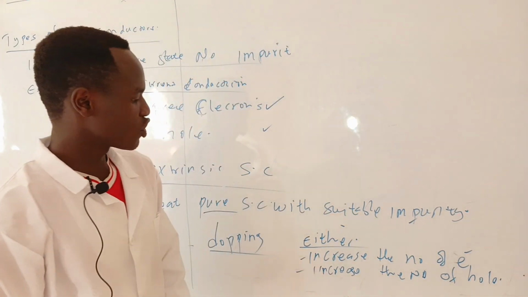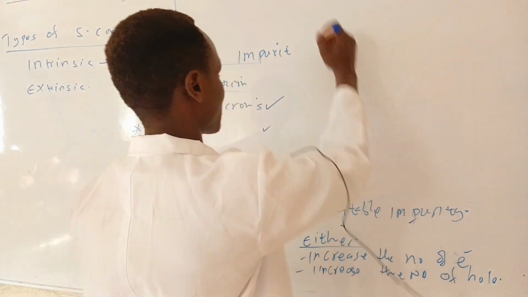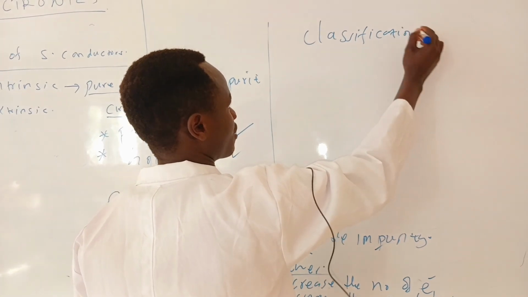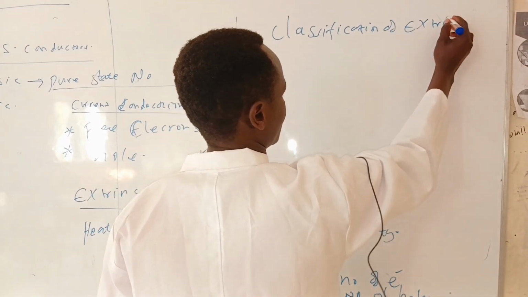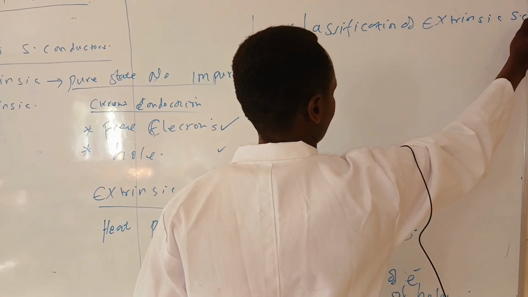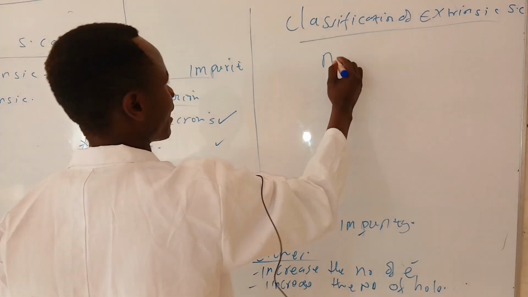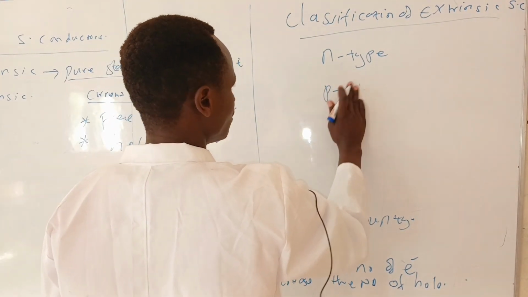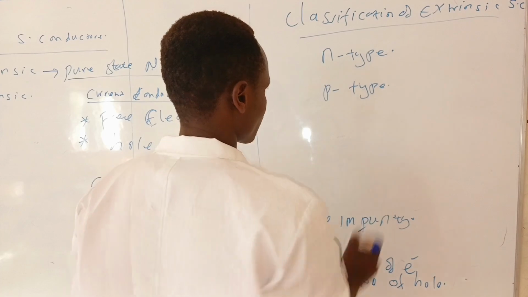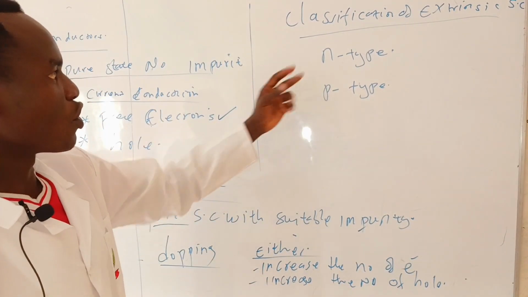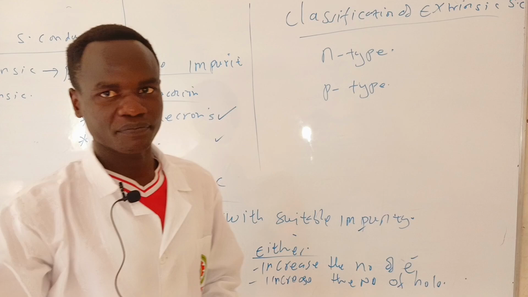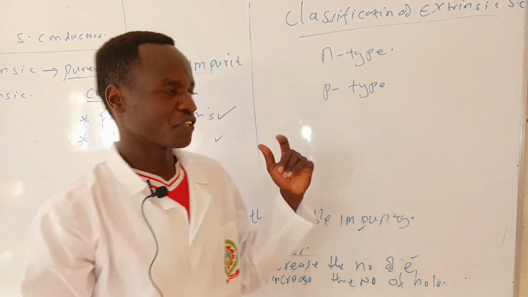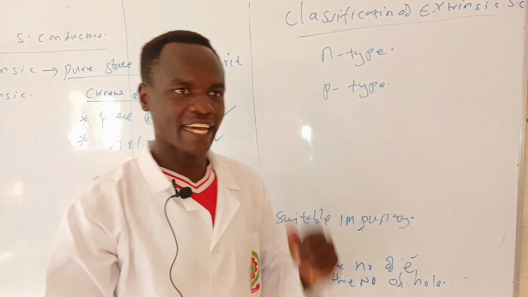We have the classification of extrinsic semiconductor. We have the N-type and we have the P-type. These are the two classifications of an extrinsic semiconductor. In our next video, we will discuss more of N-type and P-type.